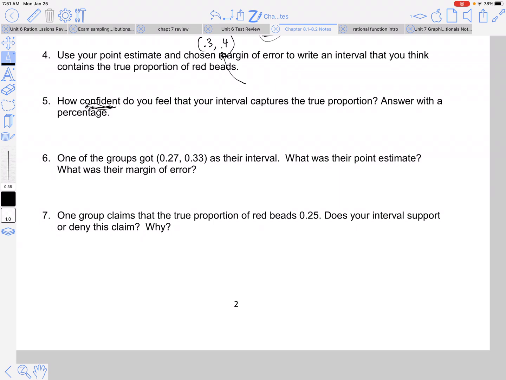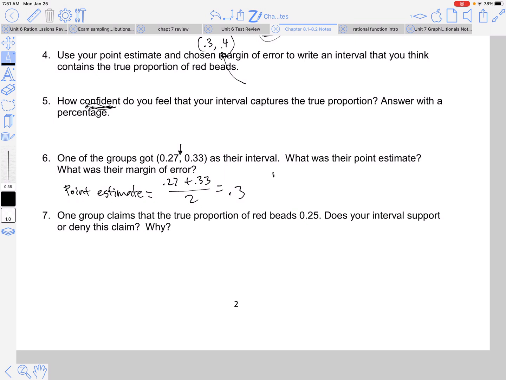And so they had a different sample, so I want you to think, what was their margin of error? What was their point estimate? Think how you'd calculate that. Well, if you remember, they had to add or subtract a margin of error, so we know their point estimate is right in the middle. Dead smack in the middle. So I'm going to take 0.27, add 0.33, divide by 2. I'm going to find the very center. There's not going to be any skew because I just have two values here, right? So I know that'll be the dead center of 0.27 and 0.33.